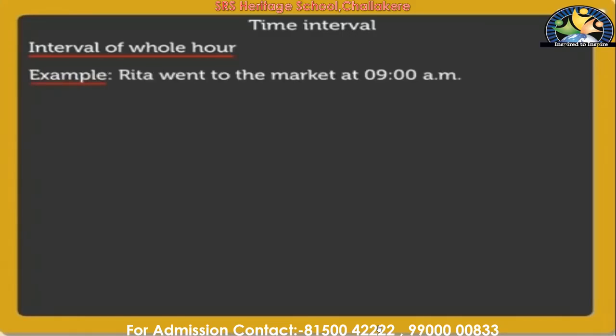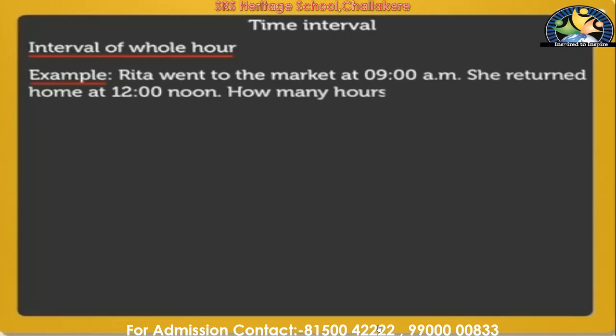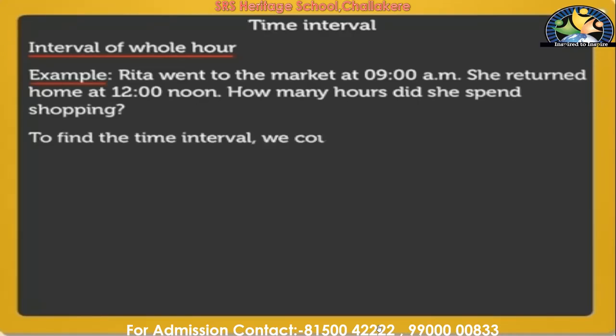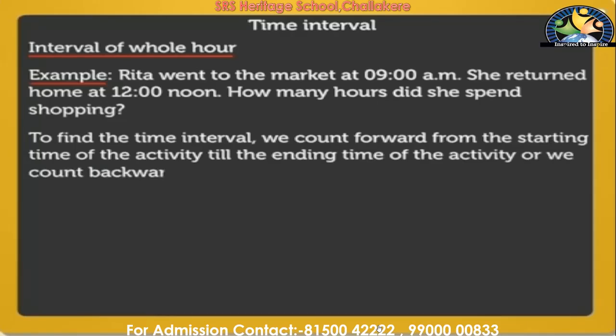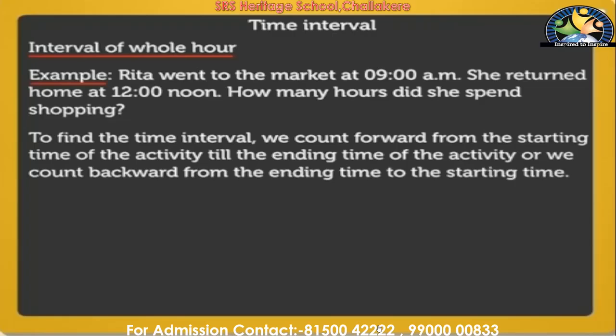Clear? So the example is, Rita went to the market at 9 a.m. She returned home at 12 noon. 9 a.m., 12 noon. How many hours did she spend in shopping? So to find this time interval, what will we do? We'll count forward from the starting time of the activity till the ending time of the activity. You should know starting and ending time, or else we can go backward from ending time to the starting time.